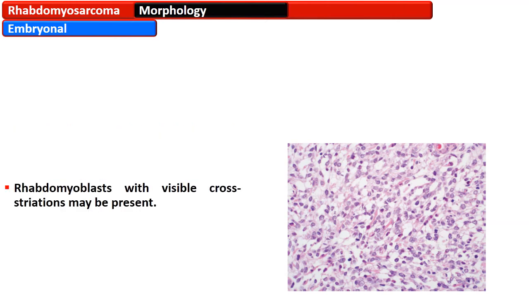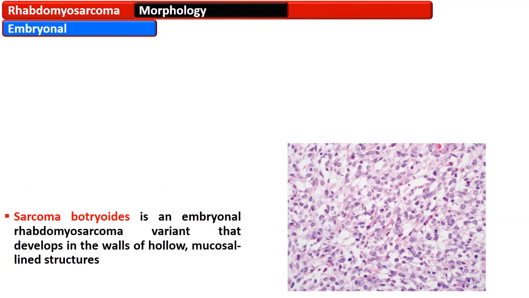Rhabdomyoblasts with visible cross striations can be seen, and there is a special entity termed sarcoma botryoides. This sarcoma botryoides is an embryonal rhabdomyosarcoma variant that develops in the wall of hollow mucosal-lined structures such as the nasopharynx, common bile duct, bladder, and vagina.